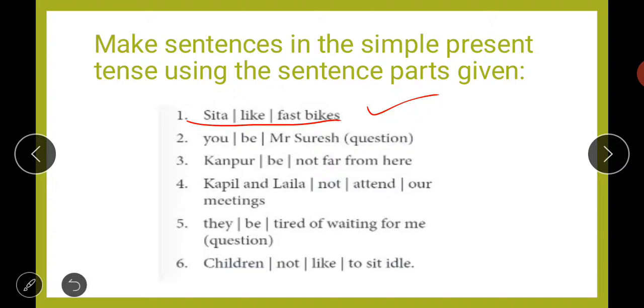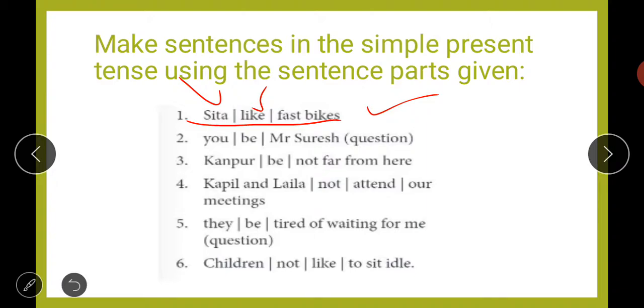We are talking about Sita here, and Sita is the name of a girl, and we have said that when we use any kind of subject like he, she, or the name of any person, then we will use the base form of the verb plus s or es. So the correct sentence will be Sita likes fast bikes.